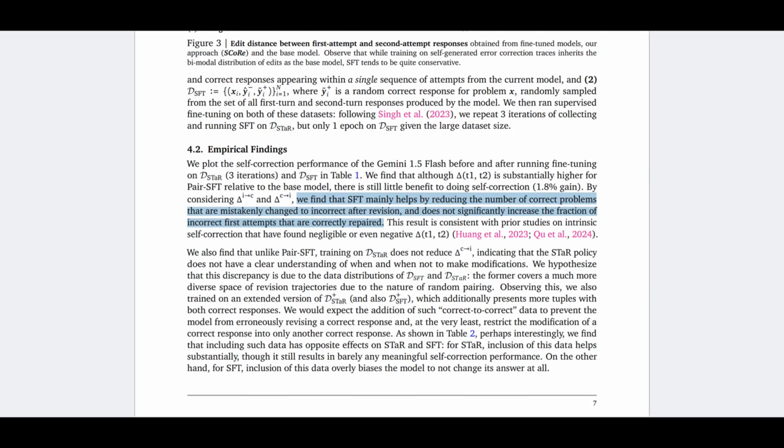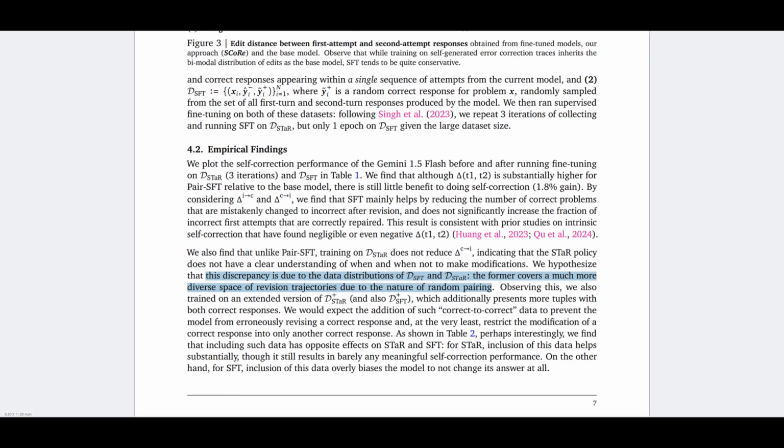And on the STaR method, they find a discrepancy. So the author's explanation is that we hypothesize that the discrepancy is due to the data distribution of the two datasets, because the former, the pair SFT, covers a much more diverse space of revision trajectories due to the nature of random pairing.